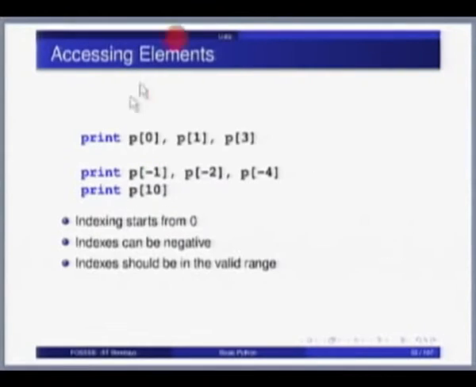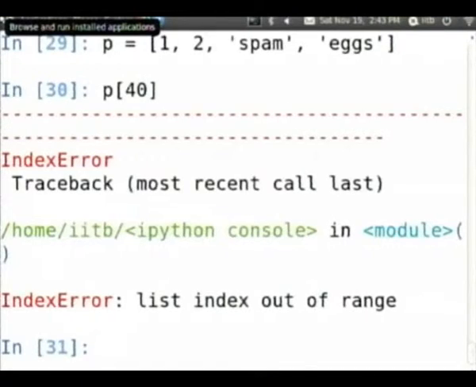Okay. So how do we access elements of a list? Just as any other sequence. You can give indices starting with 0 all the way to the last minus 1. Anything beyond that is considered an index error. So if you try P of say 40, it's going to give you an index error.